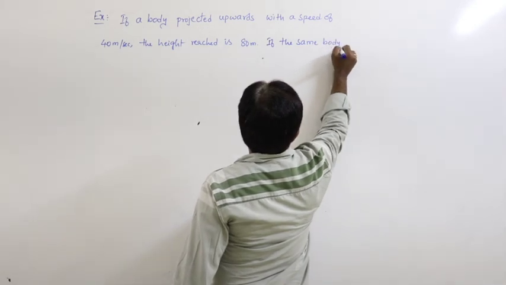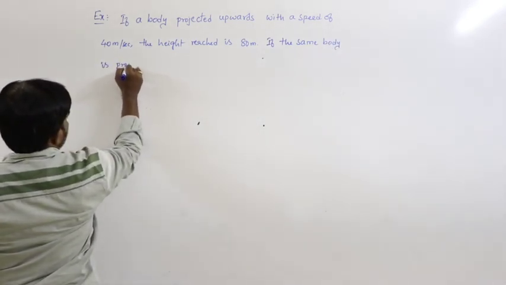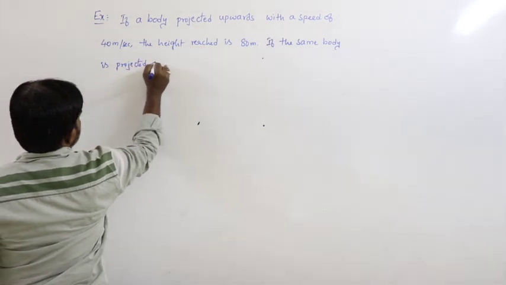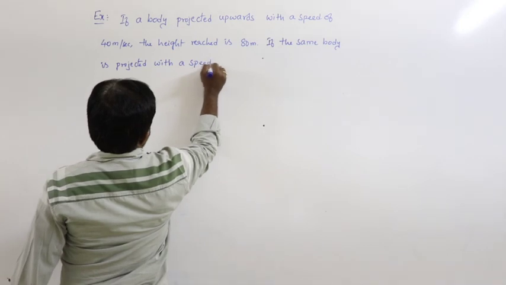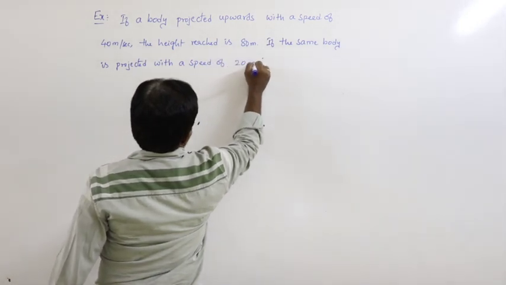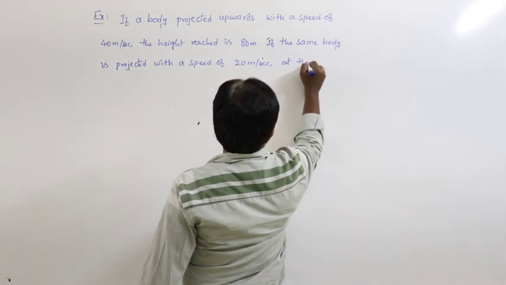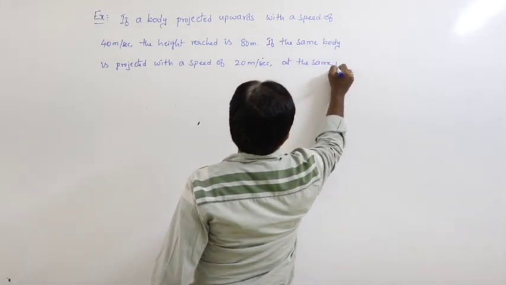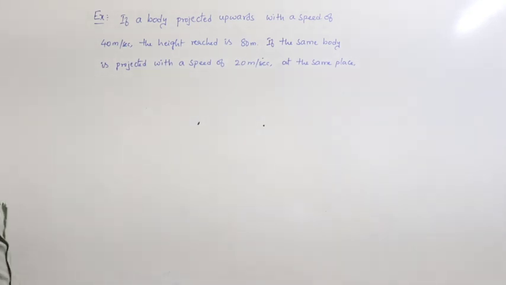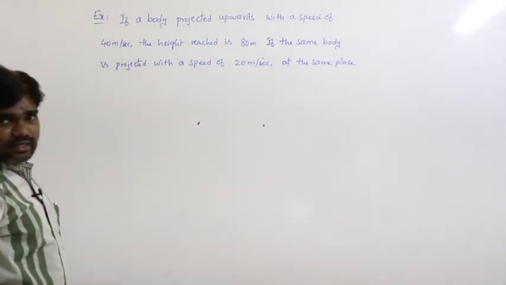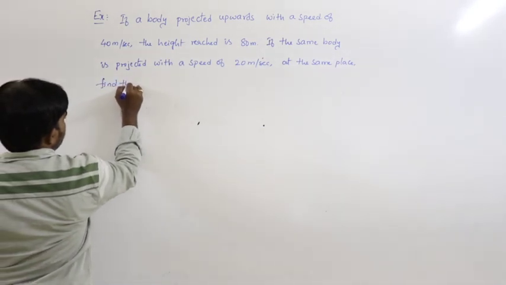If the same body is projected with a speed of 20 meters per second at the same place, find the height reached.